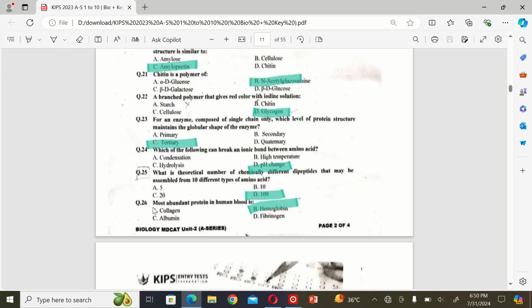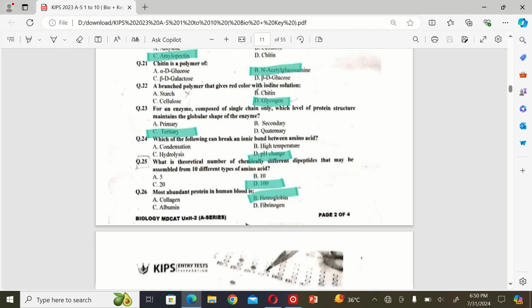100. The next MCQ is the most abundant protein in human blood is A. Collagen, B. Hemoglobin, C. Albumin, and D. Fibrinogen. So the correct option is B.